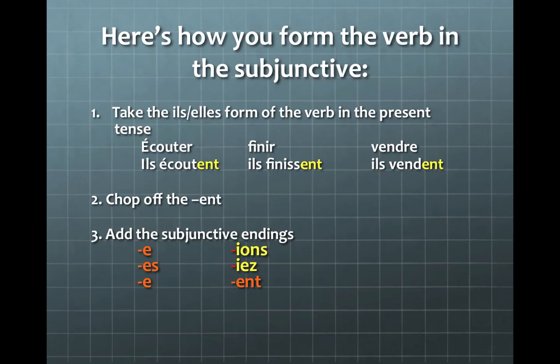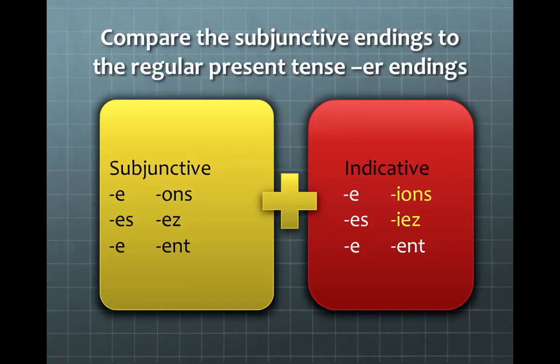The next thing you do, you get out your chainsaw and you chop off the ENT. And then you add the subjunctive endings. They're all silent except for the nous and the vous forms, which have an I in them, and it sounds like ion and ier. Let's compare the subjunctive endings to the regular present tense ER endings. Feel free to push pause.